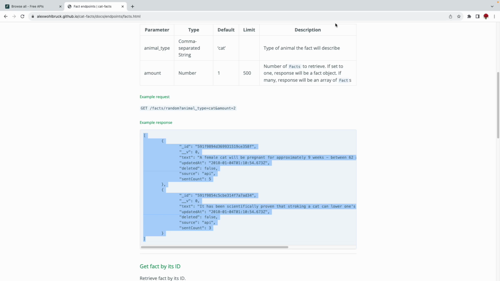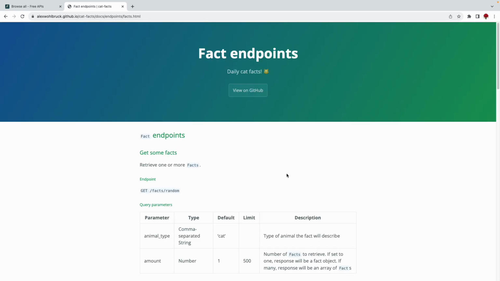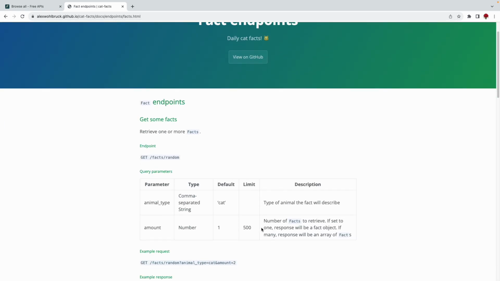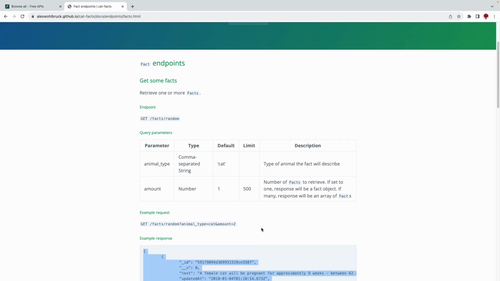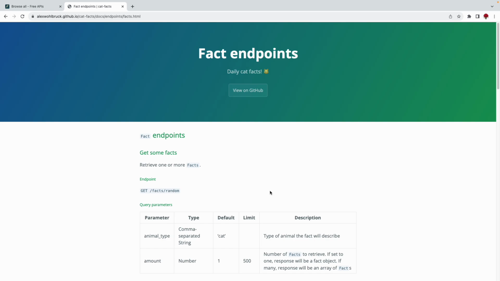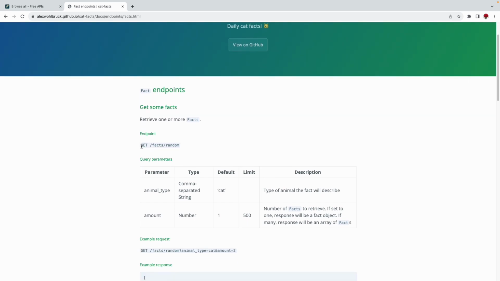Only by knowing all this information will they be able to consume the API properly without any issues. So it is always best to document our API properly. If you see here, this is a GET call. Why is it a GET call? Because they are using it to retrieve some information called facts. For retrieving information, they should use only the GET endpoint, which is the HTTP GET method. Likewise, we need to follow all the best practices.